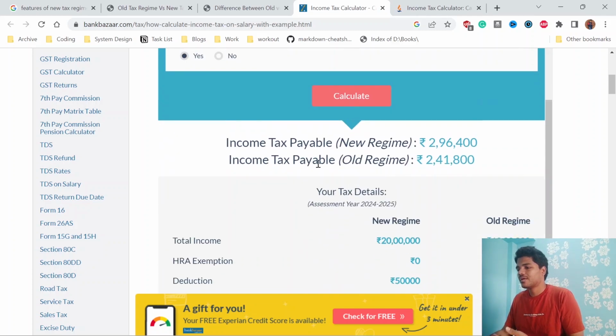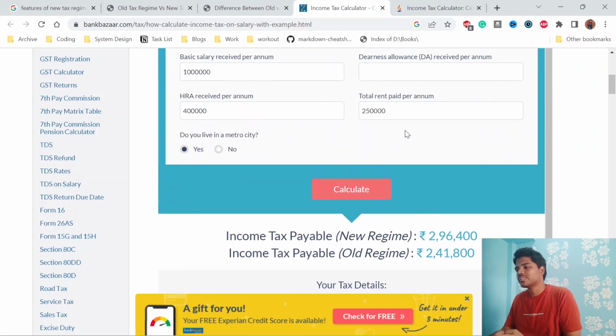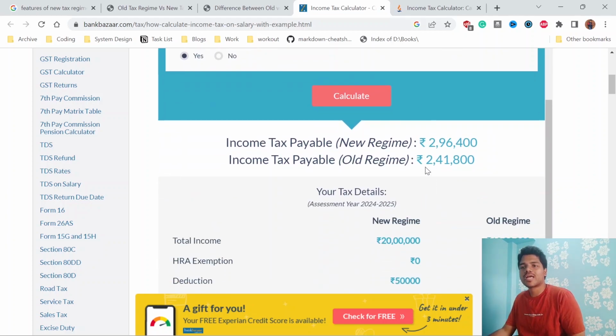If you calculate, in the old tax regime you're getting an HRA exemption of around 1,50,000, which means with the help of the old tax regime, you are paying much less tax when compared to the new tax regime, even though it's post-budget.